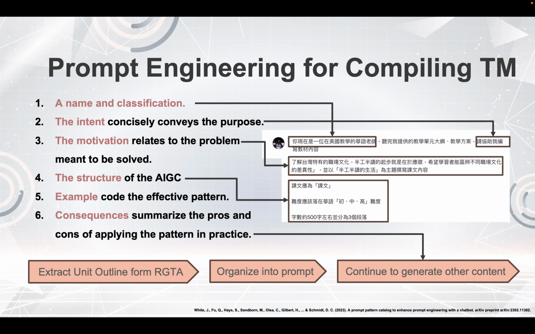And on the right part, the picture is the prompt I used for compiling the context. Therefore, it requires 5 parts of the prompt engineering techniques based on White et al., who mentioned the prompt engineering for the Gen AI. I will use a name and classification for telling Gen AI that you are a Chinese teacher who is teaching in America, and I will provide you with outlines. Please generate a context for me.